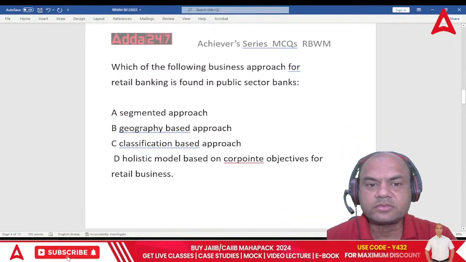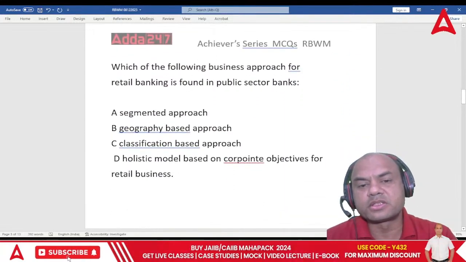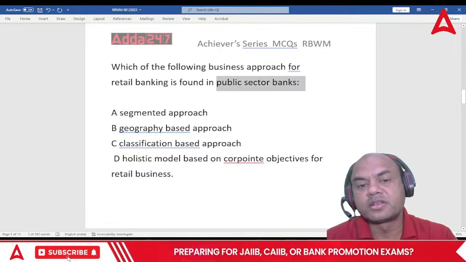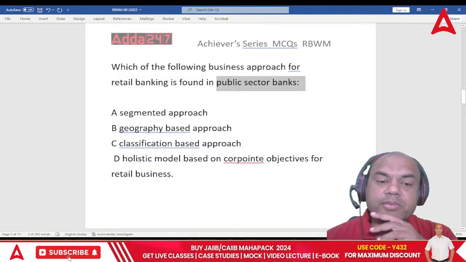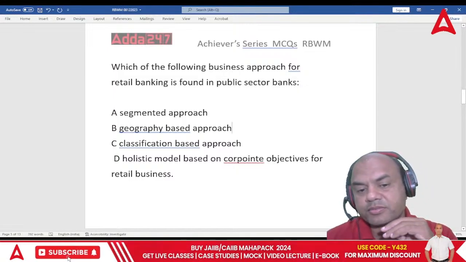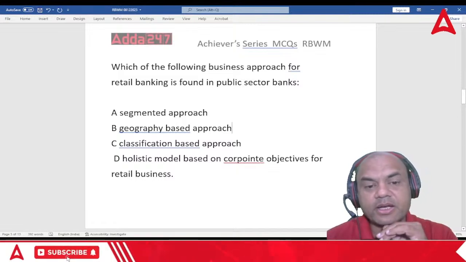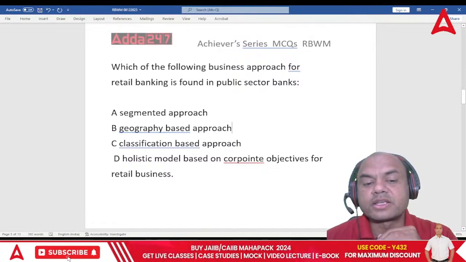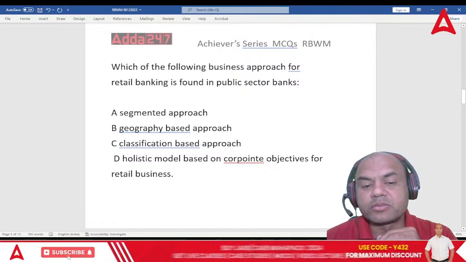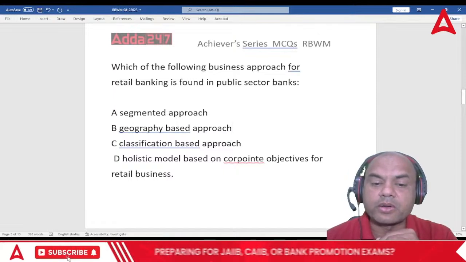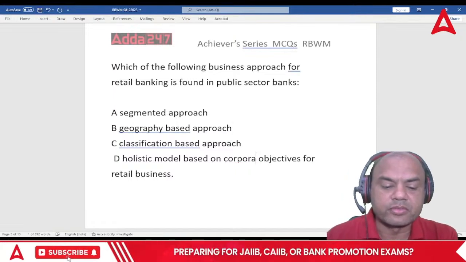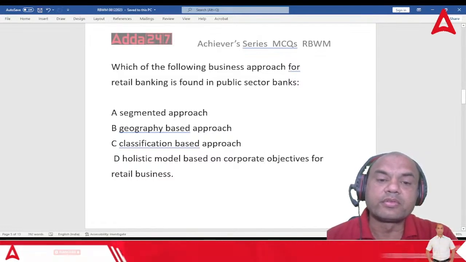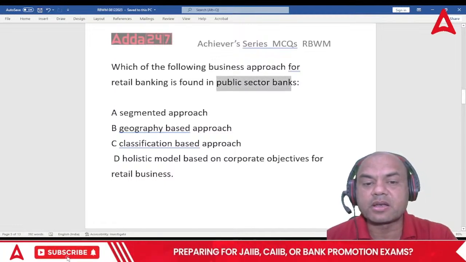Next one. Which of the following business models, business approach for retail banking is found in public sector banks? Now which approach is found in public sector? Now you will get confused over here. Okay. Now look at this. Segmented approach, geography based approach, classification based approach, and holistic model based on the corporate objectives of the retail business.